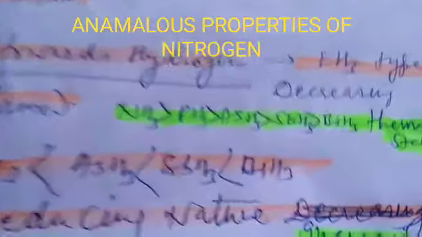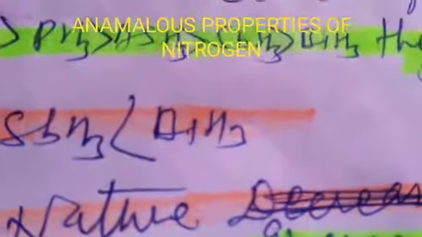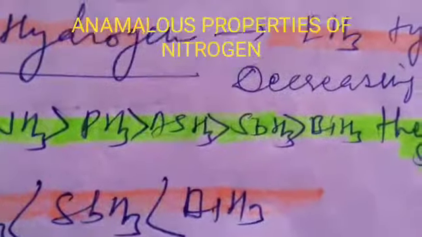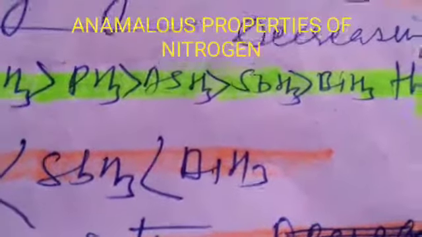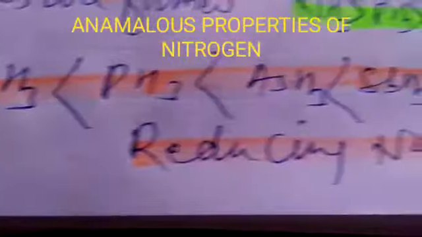NH3, PH3, AsH3, SbH3, BiH3: this is the increasing order of reducing nature. Why is the reducing nature increasing? Because BiH3 will be decomposed easily. It will release hydrogen easily, and removal of hydrogen is called oxidation, so the nature will be reducing.